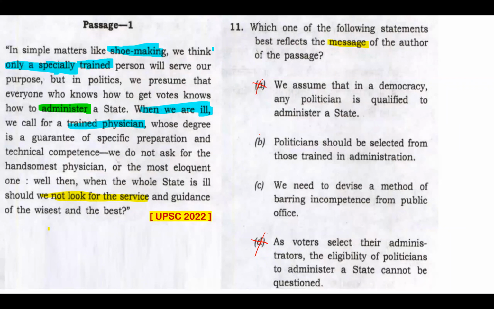The UPSC official answer key, the right answer is option C and not option B, and rightly so, because option B is about selecting politicians from those already trained. But there's no point in actually selecting from those trained. This is actually limiting the scope of the passage. By giving all these many illustrations, it's about finding a method to bar incompetence, something external. Incompetence should not enter the public office. So this looks more like that message, and rightly so. And as per UPSC official key, option C is the right answer.